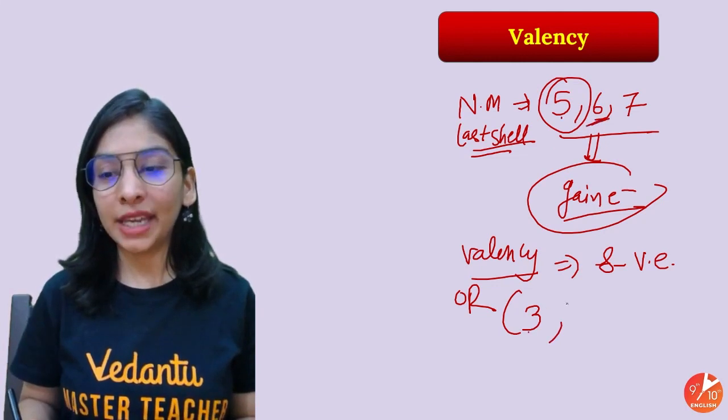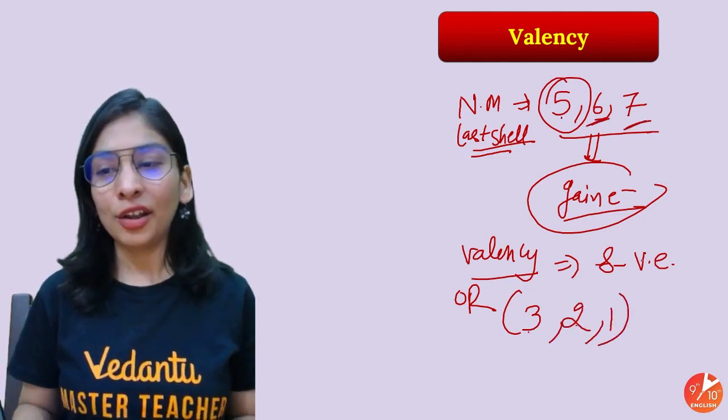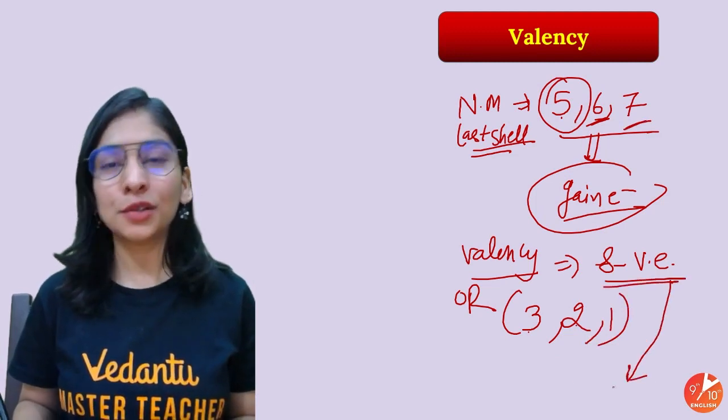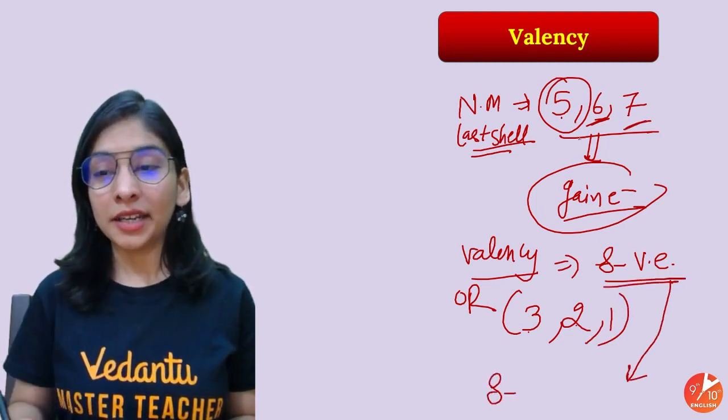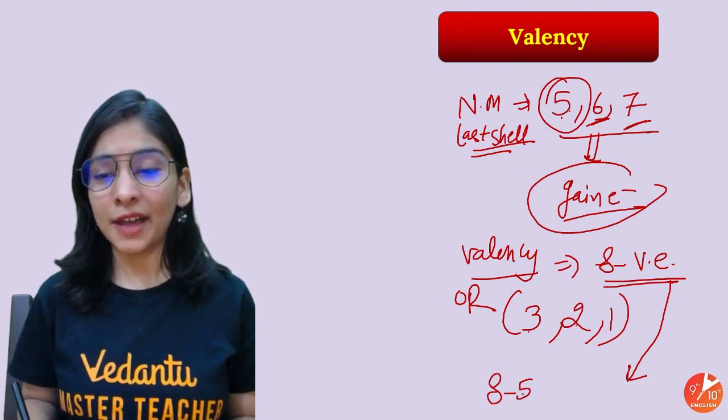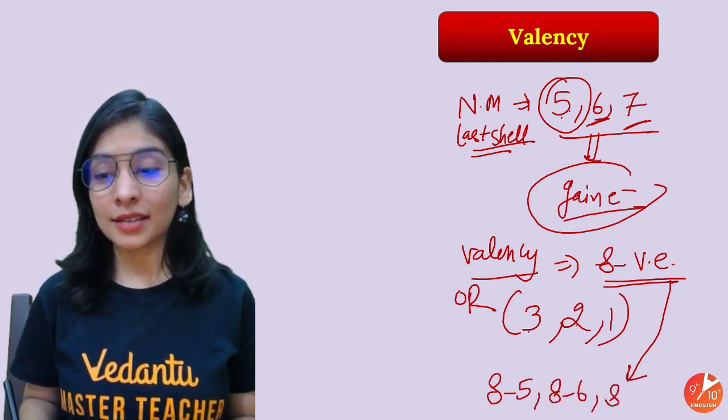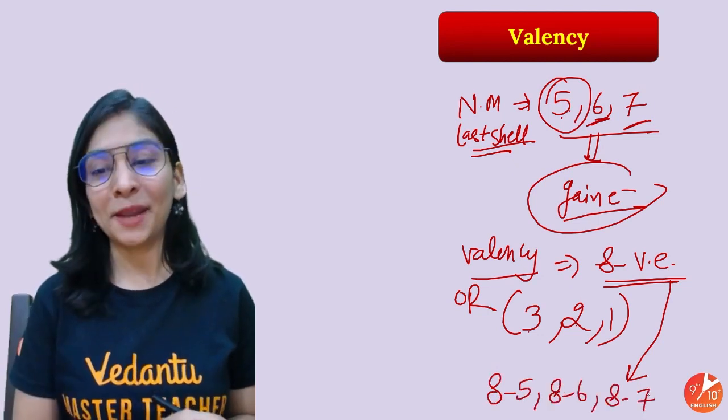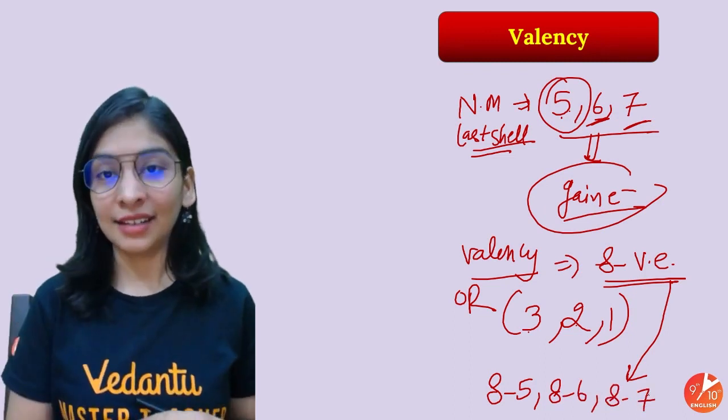2 electrons will be gained, valency 2. 1 electron will be gained, valency 1. And you can simply follow this formula too. That is 8 minus valence electron. 8 minus 5, 8 minus 6, 8 minus 7. That will give you the same: 3, 2, 1. Correct?